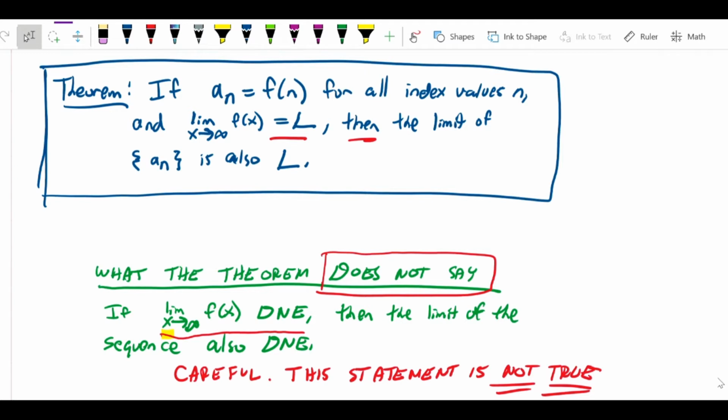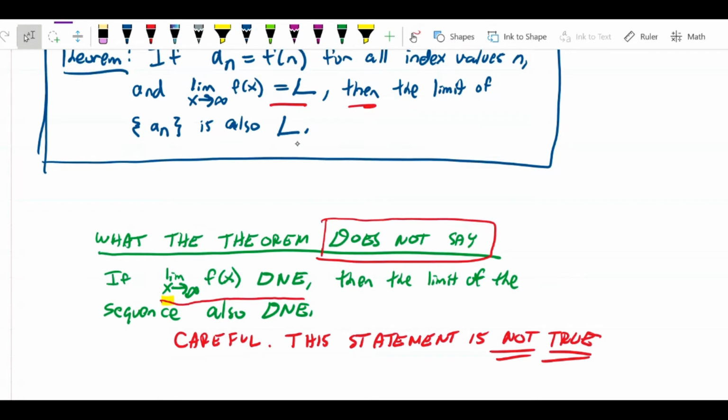I recall that I cautioned you that while it's true that if you just replace the variable n with x, which we haven't even been doing, we've just been using n directly, and you evaluate the limit and you get a limit, then you can conclude that's the limit. But what happens if you don't get a limit? Can you conclude, therefore, that there is no limit? What I wanted to caution you about is that the theorem does not say that if the limit of the function doesn't exist, then the limit of the sequence also doesn't exist.